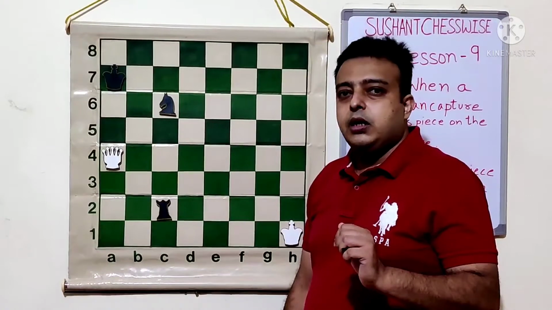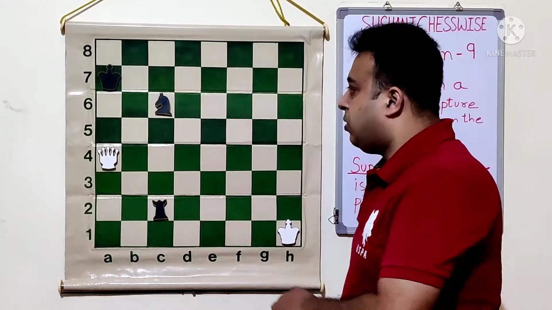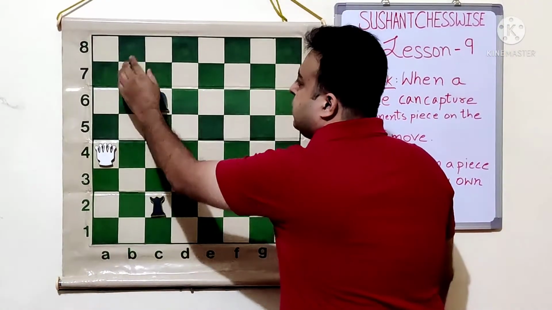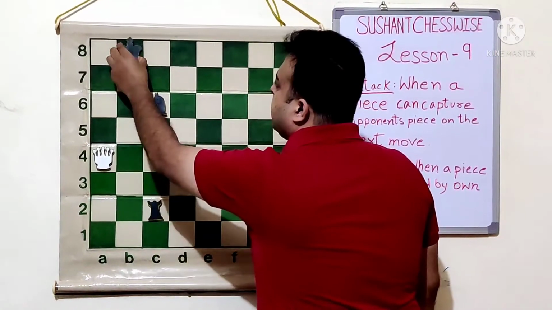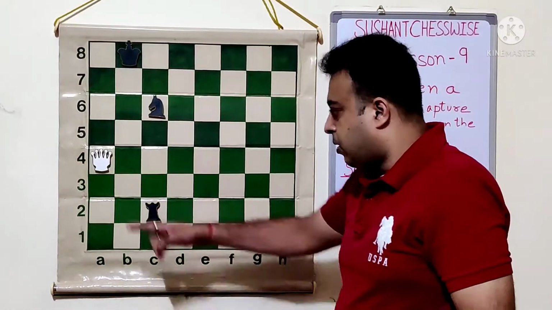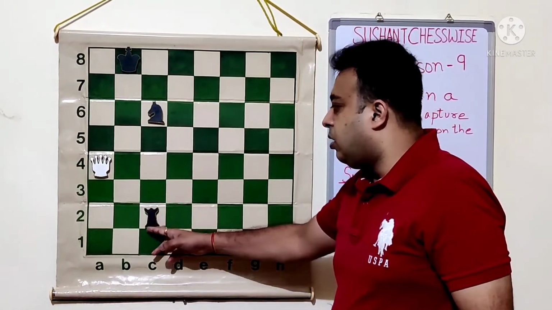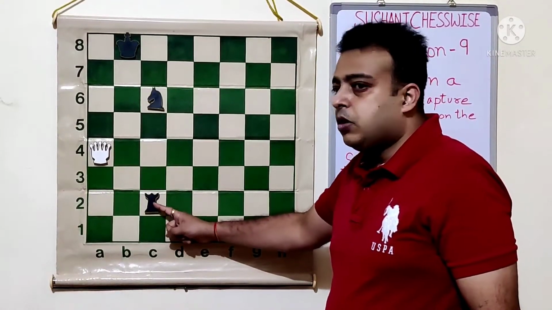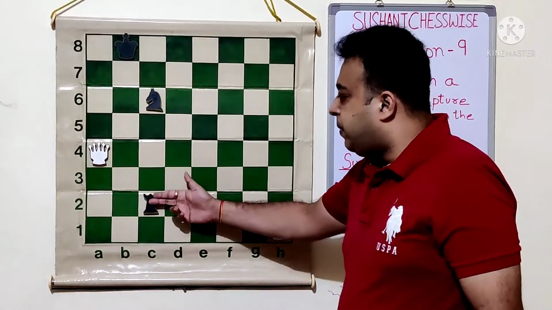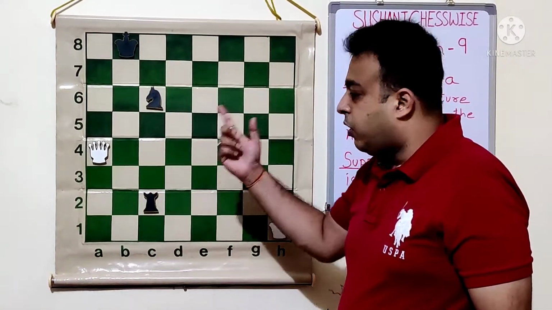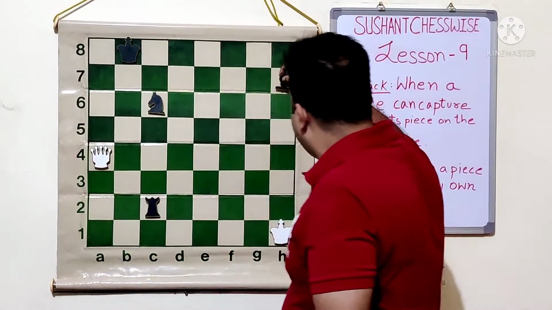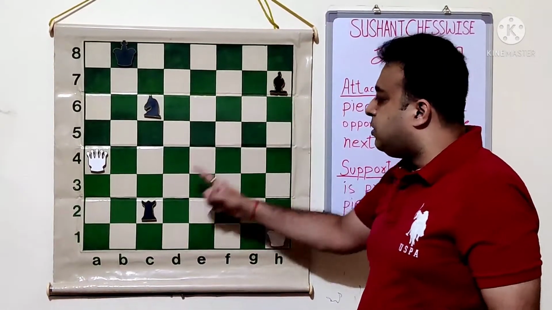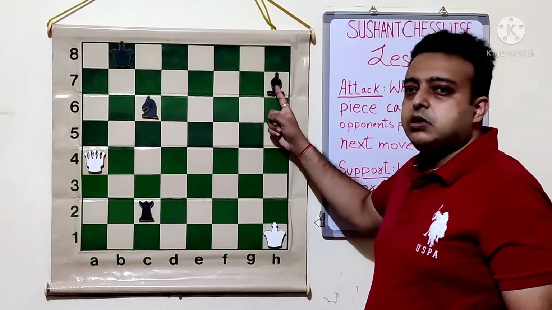But at this point we will see what is support also. It's a check, so the king can move. Let's assume the king moves to b7, or let's say the king moves to b8 square. Now the queen is attacking the rook. No black piece is supporting the rook. Support means when your own piece is protecting the piece. So for example, let's say black has a bishop here. This bishop would protect the rook. We will say that this bishop is supporting the rook if there is a bishop here.